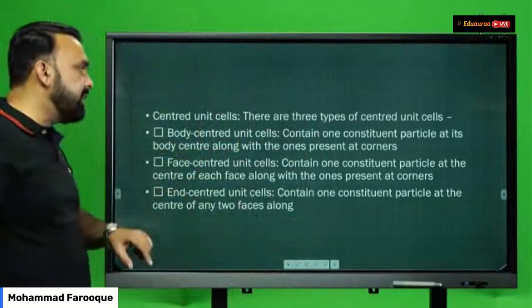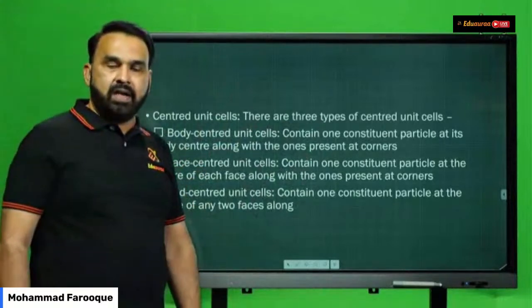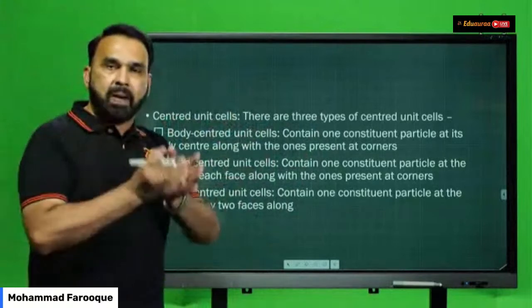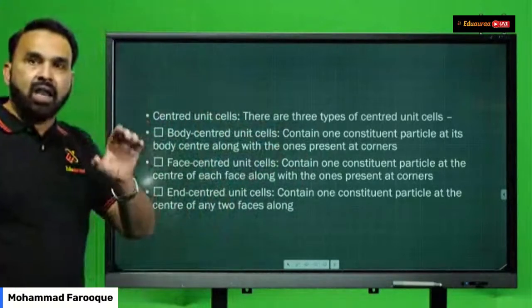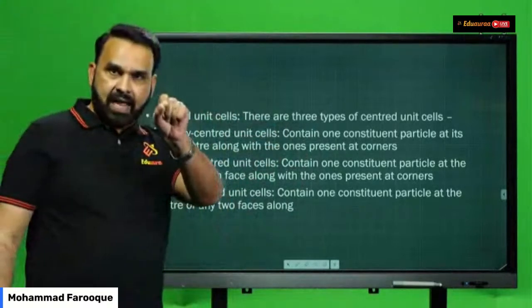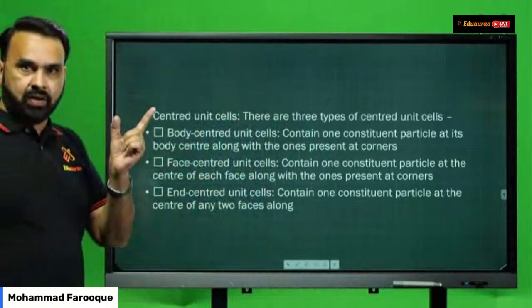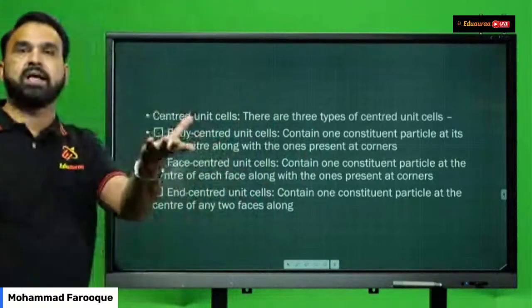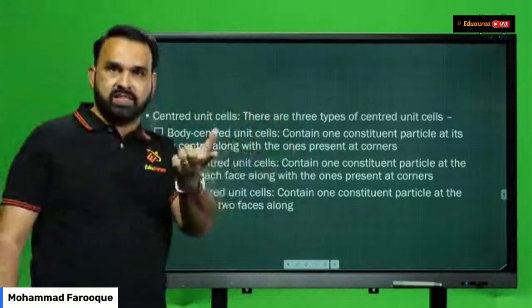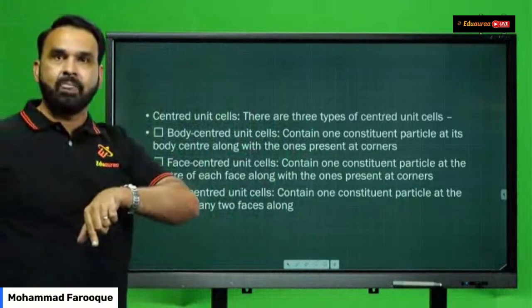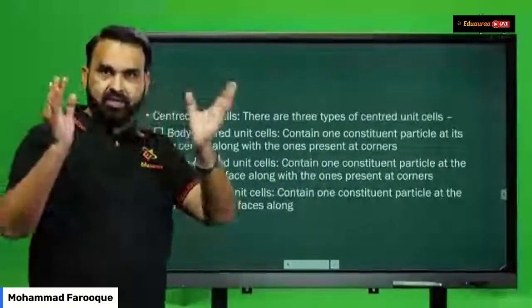Okay, what does a face-centered unit cell contain? It contains the corner atoms, the particles at the corner of the unit cell. Along with that, it has atoms in the center of each face. If it's a cubic unit cell, there are 6 faces. So there will be 6 face atoms and there will be 8 corner atoms.